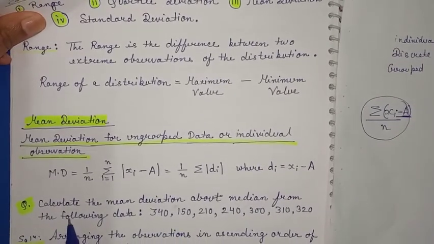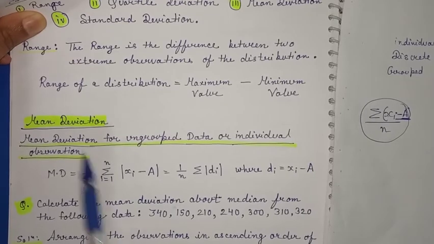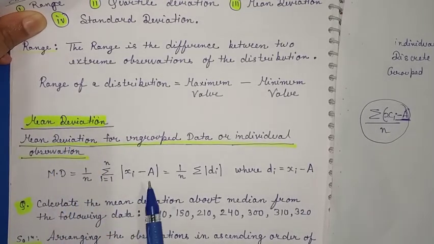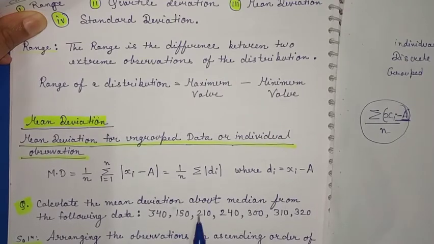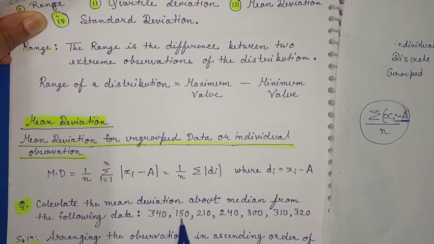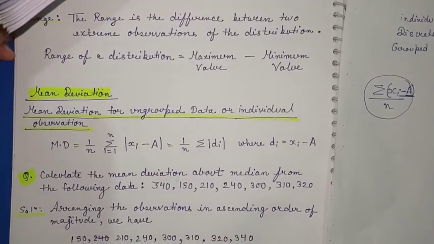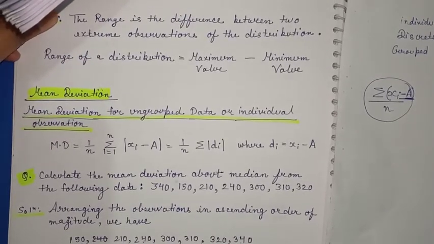With the help of one example you will understand more properly how to calculate the mean deviation. And one more thing: whenever we find the mean deviation, we find it with respect to mean or median. In this example, calculate the mean deviation about the median from the following data. This is the individual data: 340, 150, 210, 240, 300, 310, 320. You have to find the mean deviation about the median.